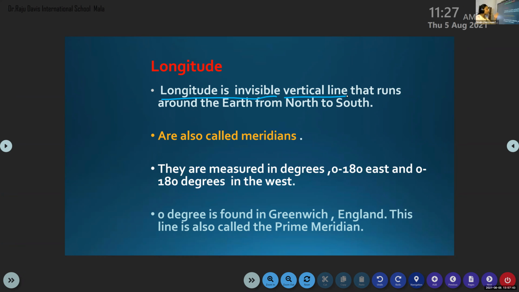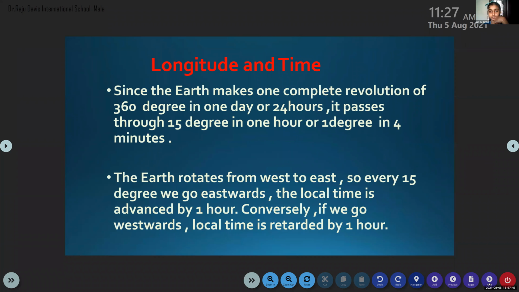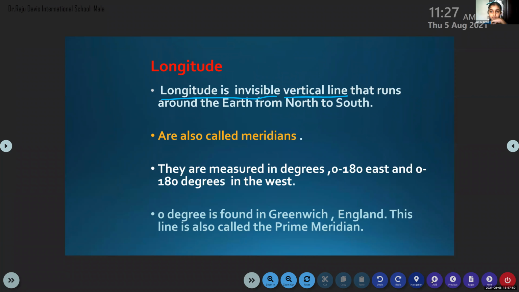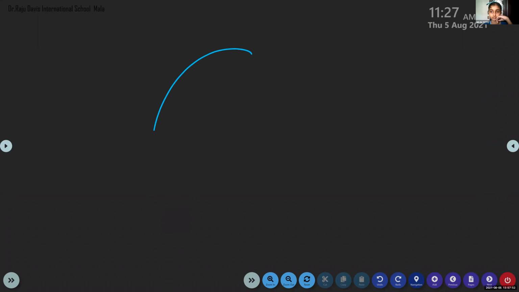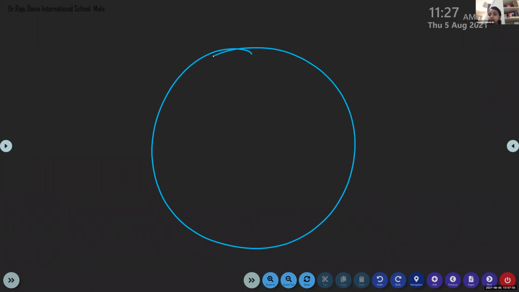from north to south. We know that longitude is an imaginary vertical line and it connects two poles. What are the two poles? North Pole and South Pole.